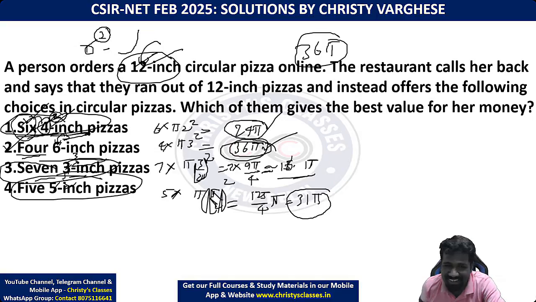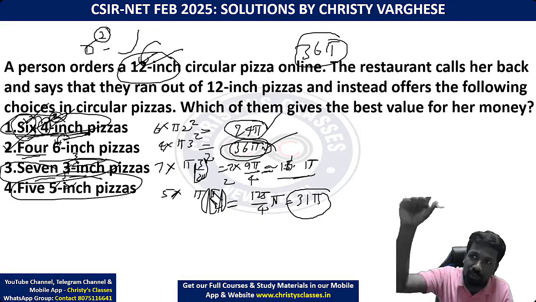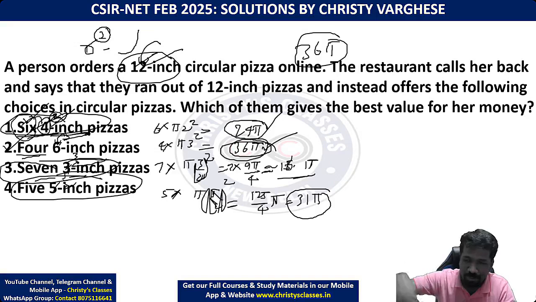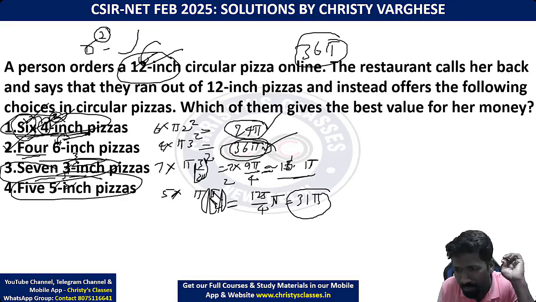Very interesting question anyway. In the exam hall, whether you should try this or not depends on whether you know that 12-inch means it is the diameter. If you take radius, you can calculate with the options and see whether the answer is becoming different, but chances are the answer can be different, because radius square versus diameter square, due to the exponential increase, the answer can be different. But this third option is so small.